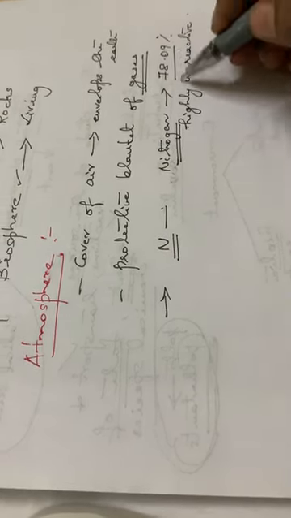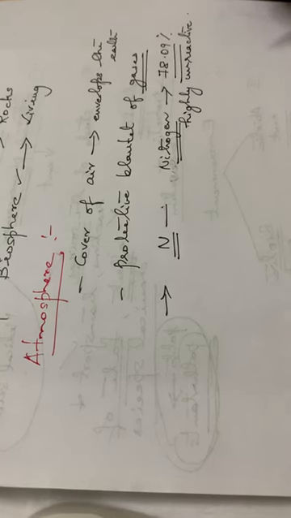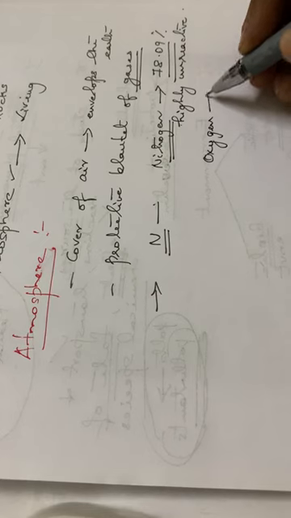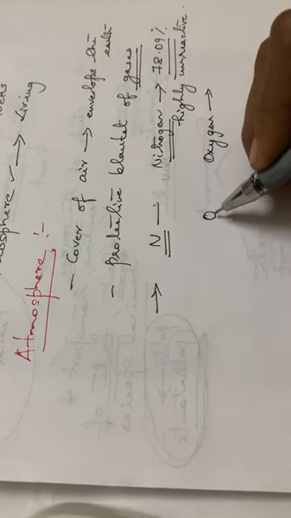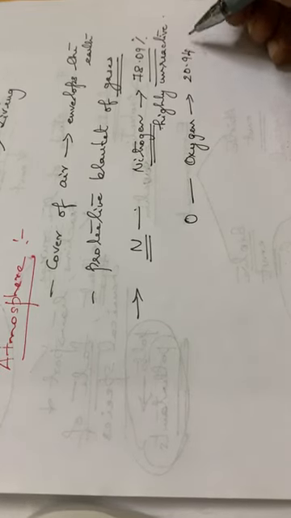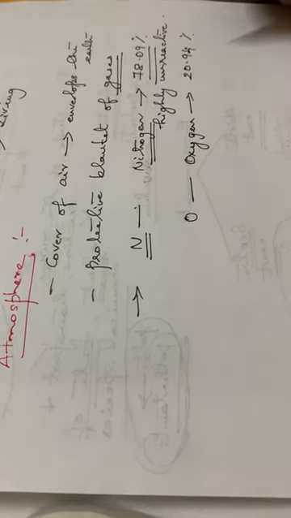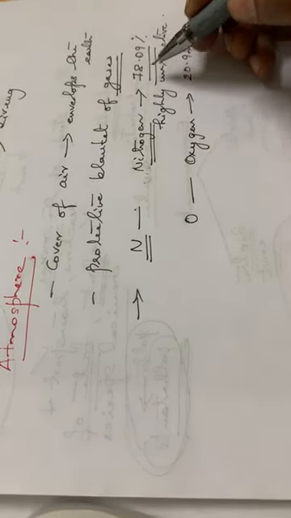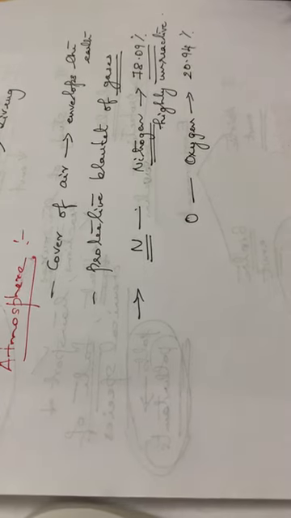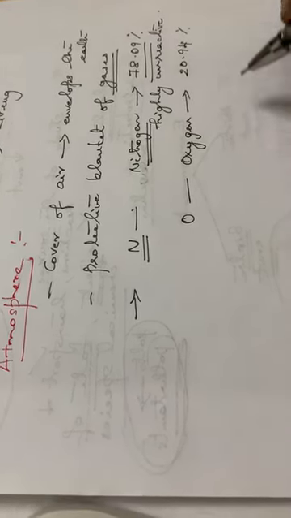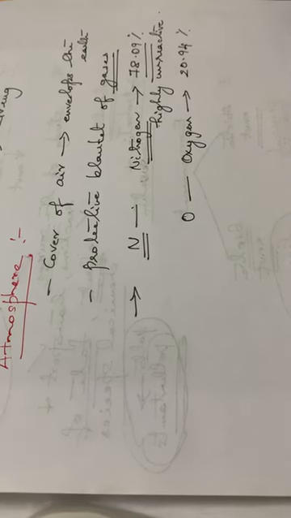So nitrogen forms about 78.09%. Then comes oxygen. In chemistry, we denote it by the symbol O. Oxygen is about 20.94%, or approximately we can say 21%. So nitrogen forms 78% and oxygen forms 21% of the total gases. Then small traces of other gases are also there.